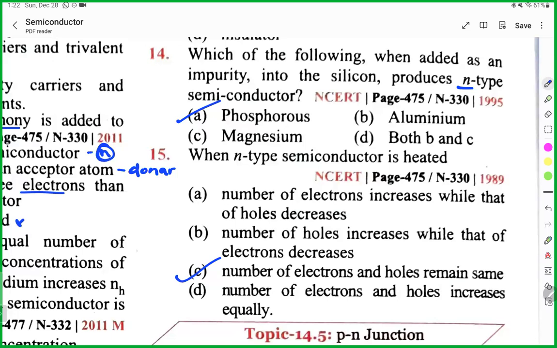But there is one option: electrons and holes both will increase, no? Both numbers are the same, but both will increase, because if you are increasing electrons, holes will also increase.